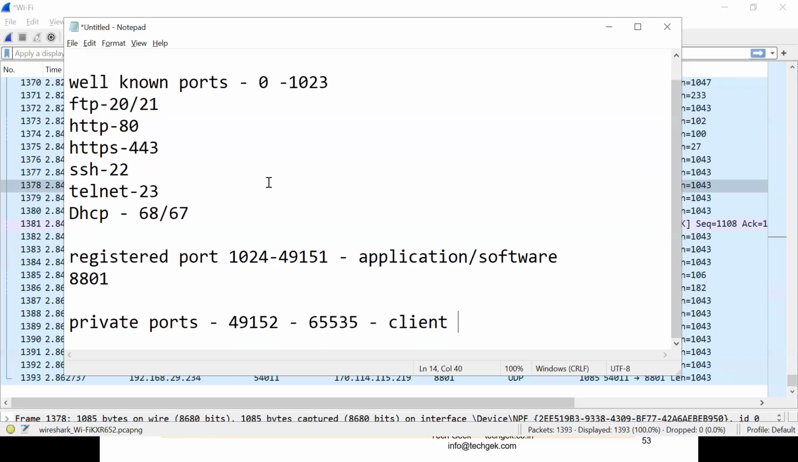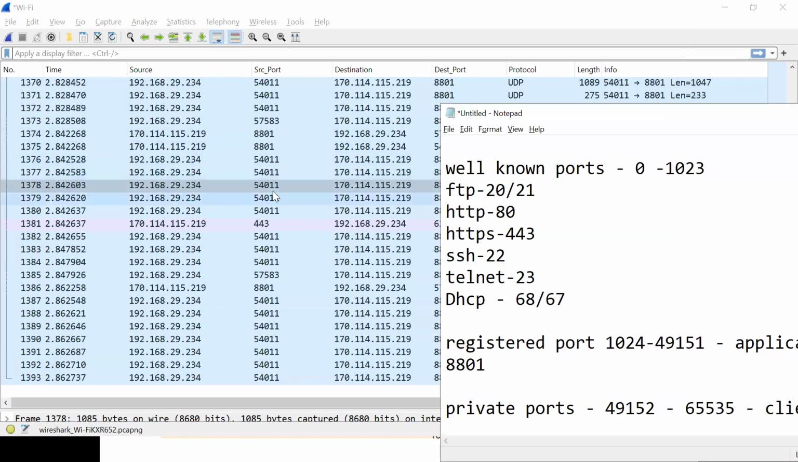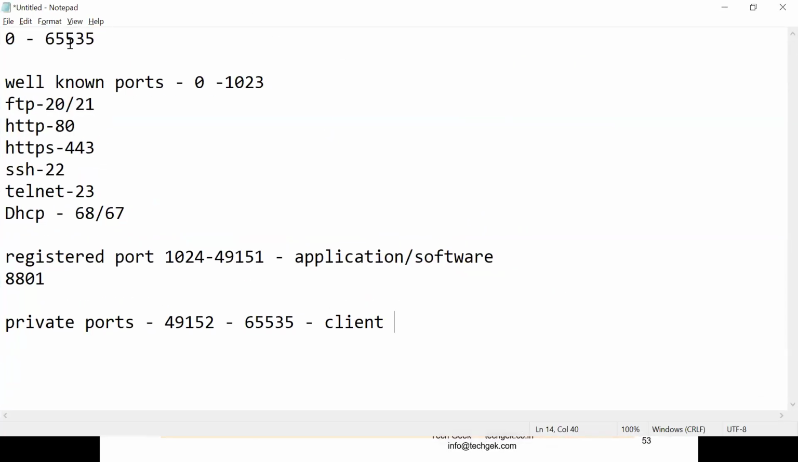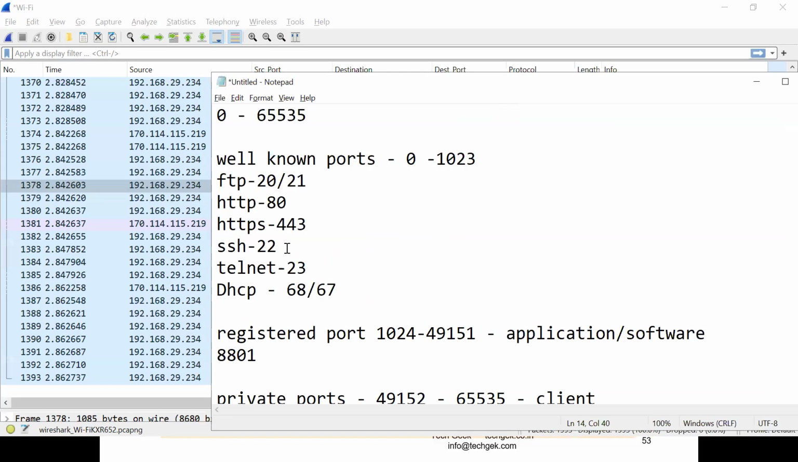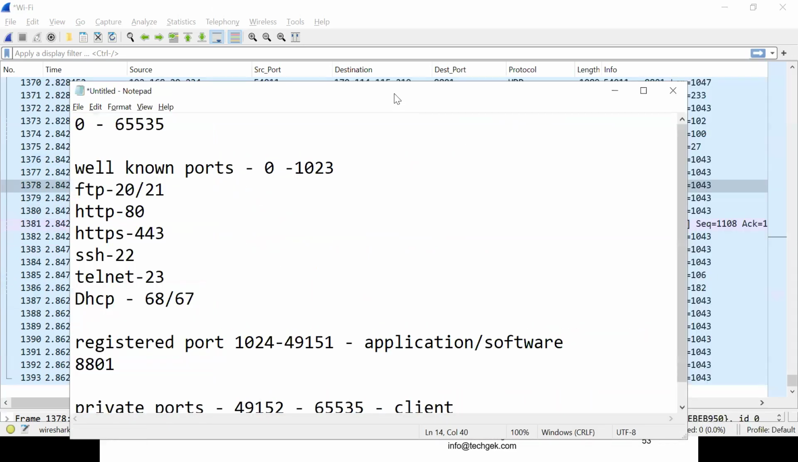Can you please repeat the private port? The private port is for the client computer. This is my computer, right? What is the port number? 54011. Are you able to see this here? Which range is it coming in, guys? The first range, the second range, or the third range? Third range, the private port, which is for the client. So every system, computer, desktop comes under private ports. Yes.